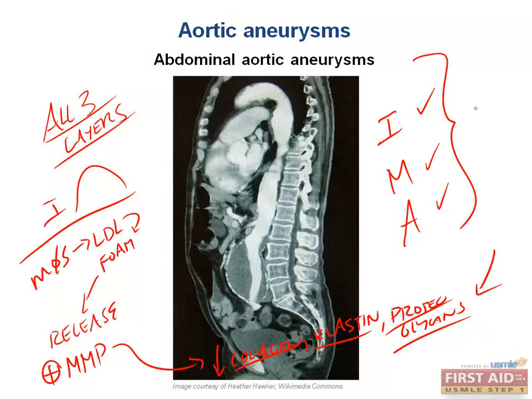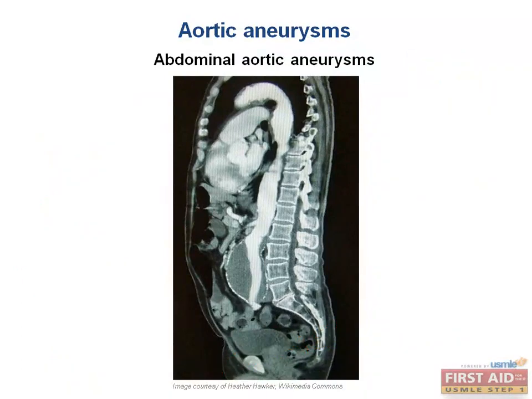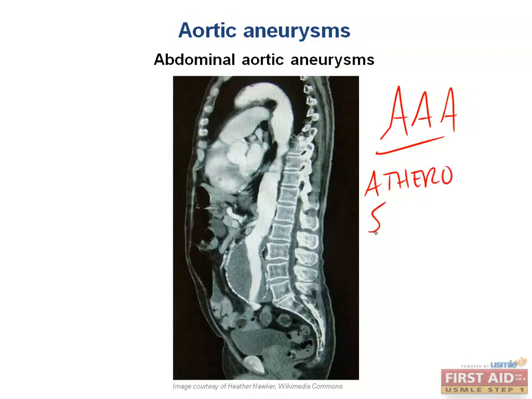This sets us up perfectly for a weakening of all three layers, and all three layers are required for a true aneurysm. So, what is the difference between an abdominal aortic aneurysm and a thoracic one? Well, AAA, which is an abdominal aortic aneurysm, is mainly associated with atherosclerosis and smoking, right? Makes a lot of sense, right? Because both of these lead to the formation of atheromatous plaques.